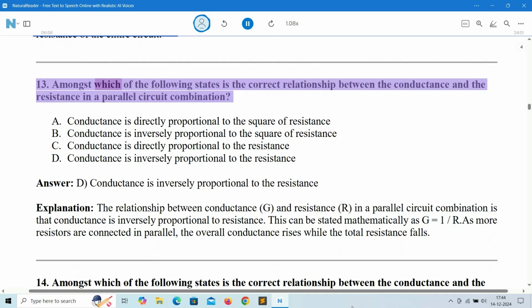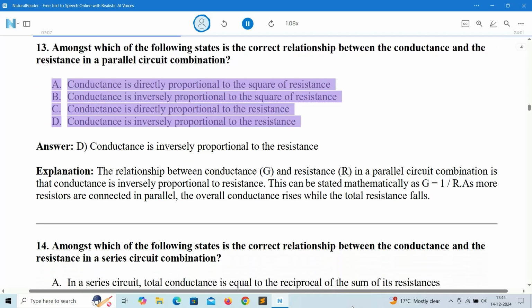13. Amongst which of the following states is the correct relationship between the conductance and the resistance in a parallel circuit combination? A. Conductance is directly proportional to the square of resistance. B. Conductance is inversely proportional to the square of resistance. C. Conductance is directly proportional to the resistance. D. Conductance is inversely proportional to the resistance.